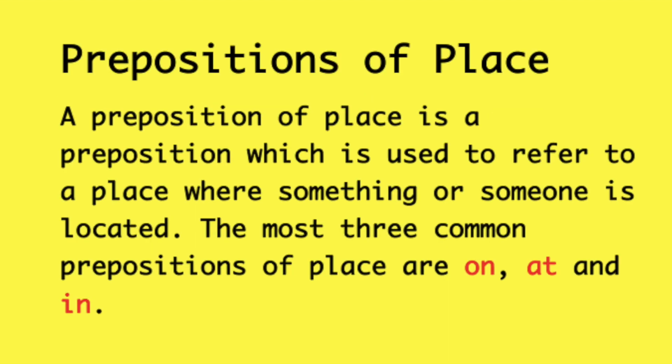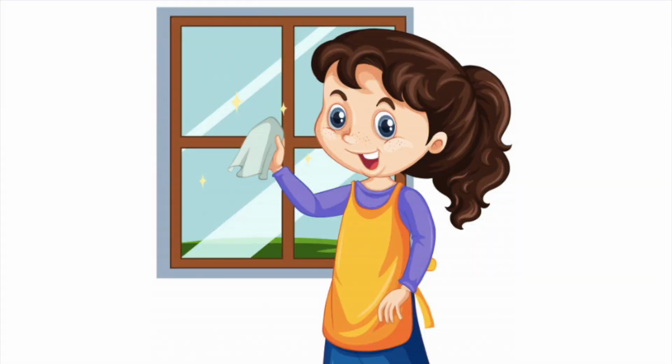Now let's move on to prepositions of place. A preposition of place is a preposition which is used to refer to a place where something or someone is located. There are three most common prepositions. They are on, at, and in. What makes this interesting is that these three prepositions are used to indicate both time and place, but they are confused. Let's look at the difference between at, in, and on.